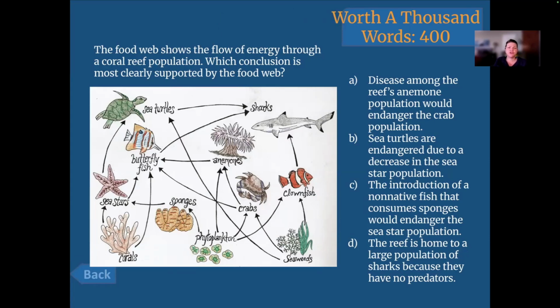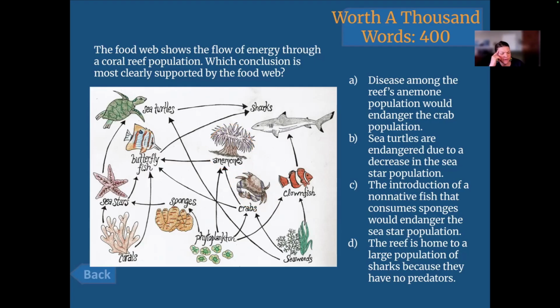The food web shows the flow of energy through a coral reef population. Which conclusion is most clearly supported by the food web? A. Disease among the reef's anemone population would endanger the crab population. No or maybe? I'm saying no because there's no mention of disease.